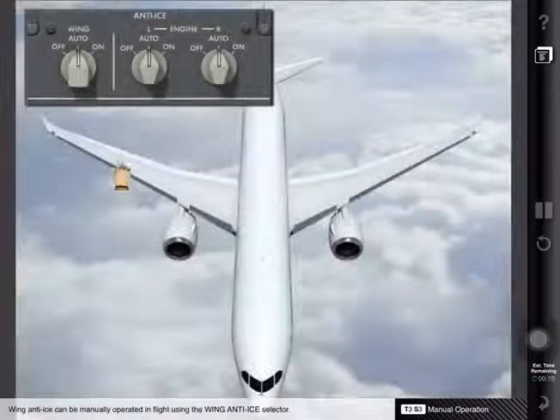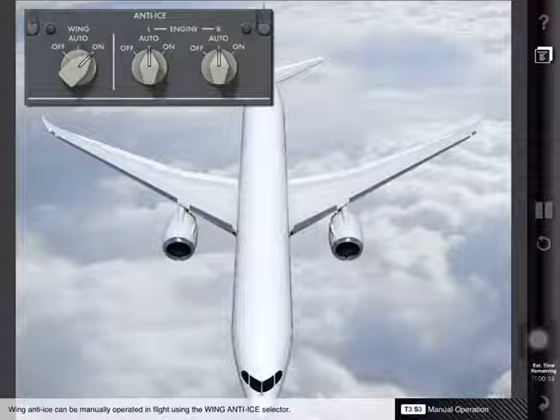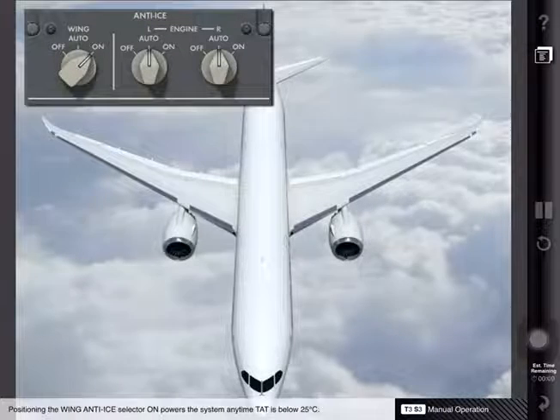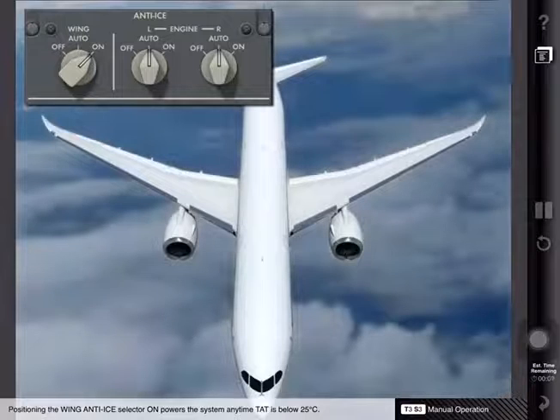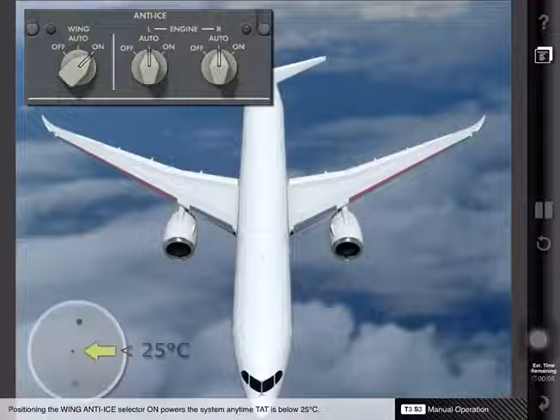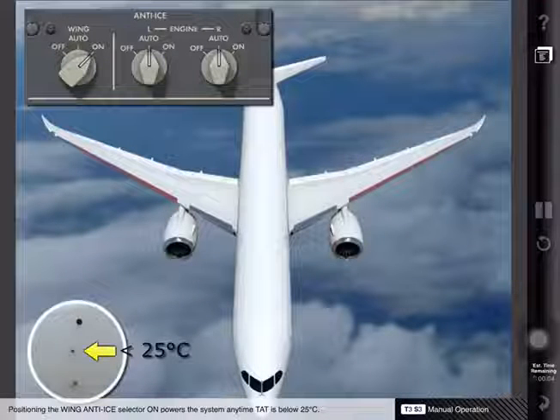Wing anti-ice can be manually operated in flight using the wing anti-ice selector. Positioning the wing anti-ice selector on powers the system anytime TAT is below 25 degrees Celsius.